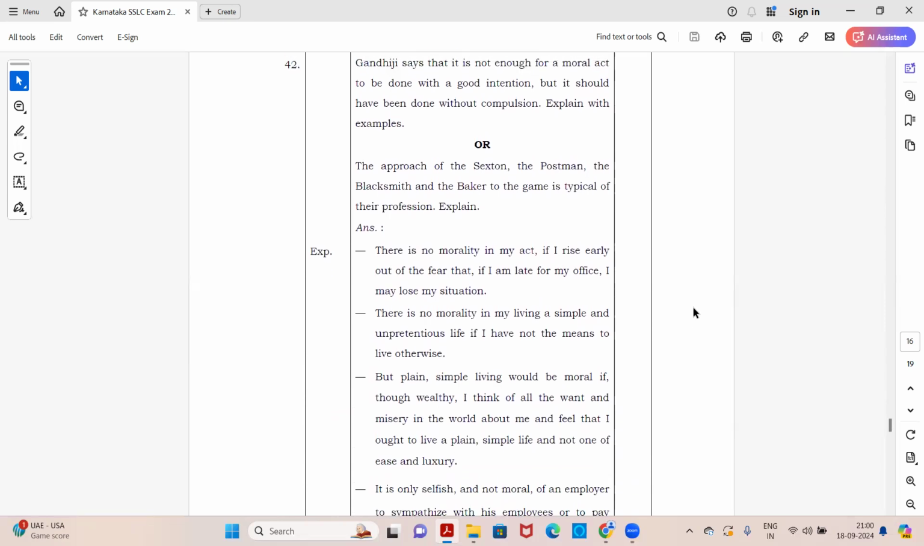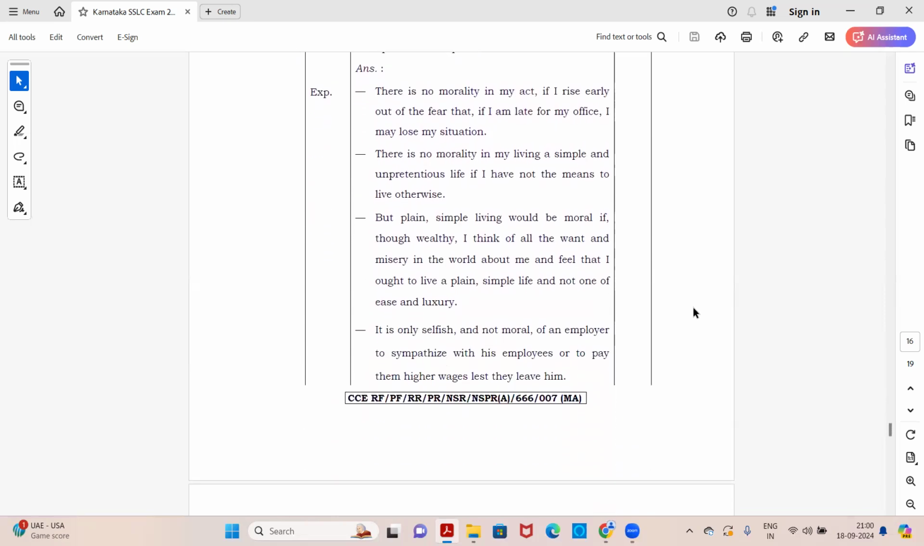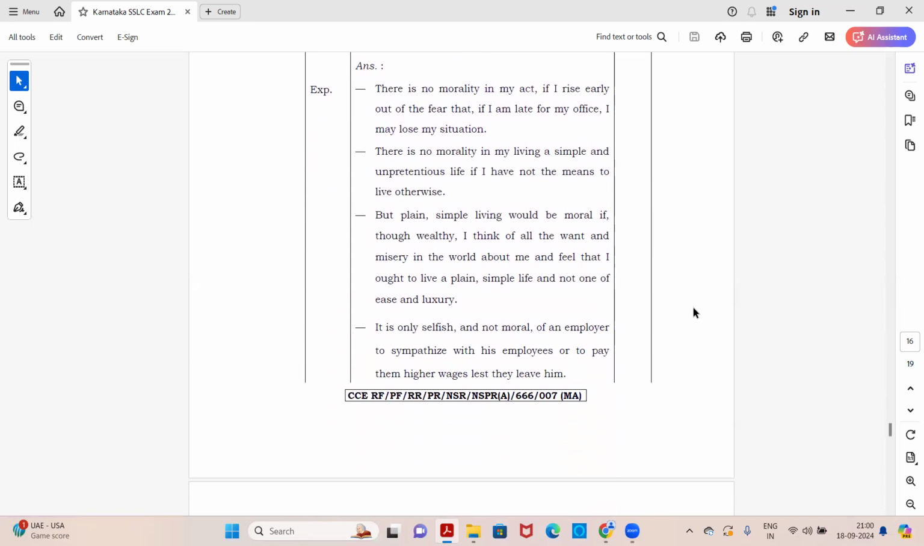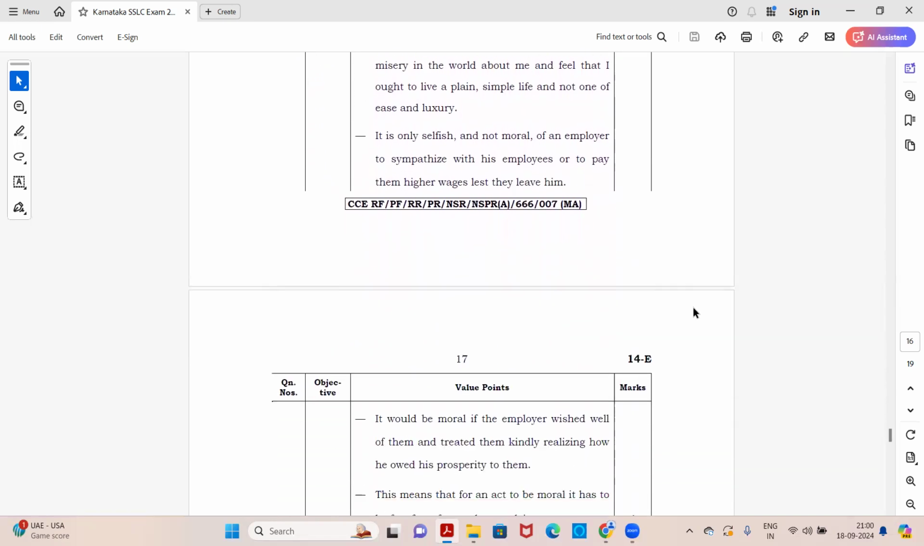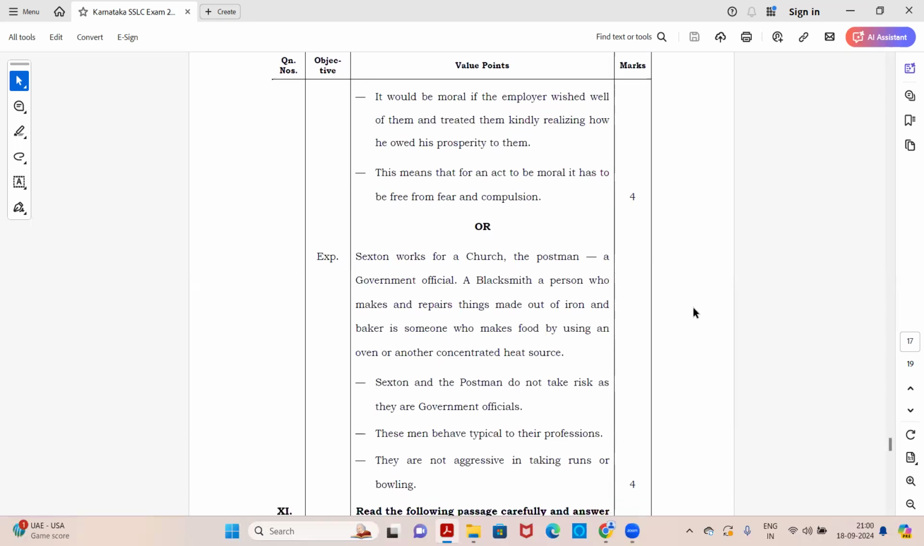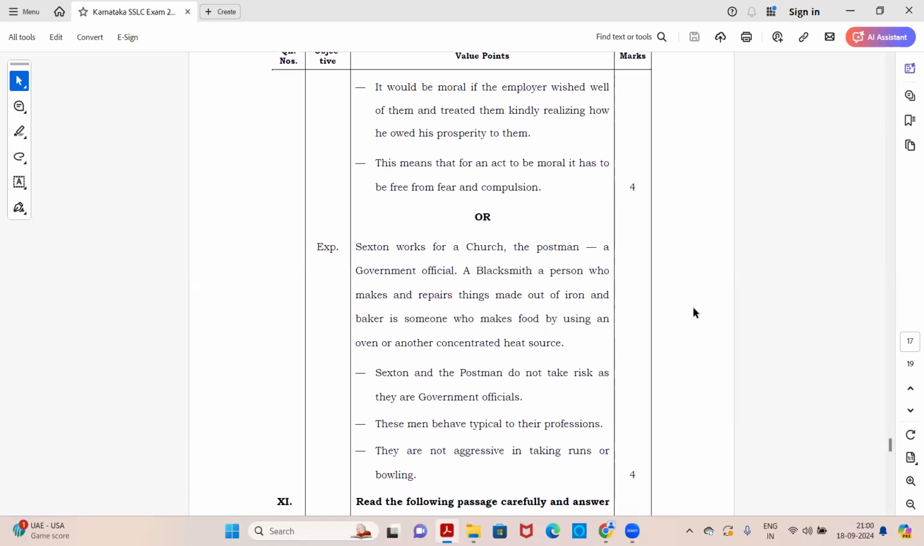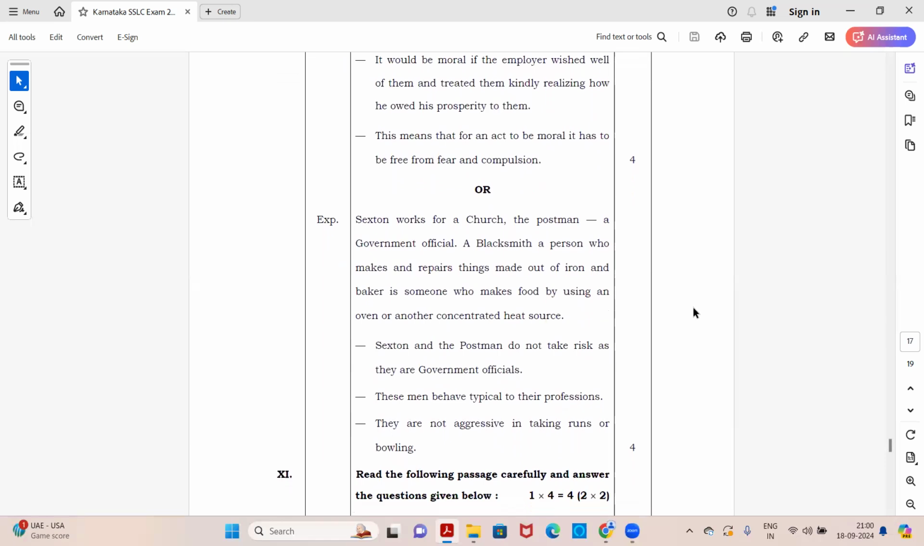Then you have an optional question here. The approach of the sexton, the postman, the blacksmith, and the baker of the game is typical of the profession. Explain. Okay, so the first one about Gandhiji's answer is here, the points. Pause the video and again you can have a view of it. And the second question about the different professionals.